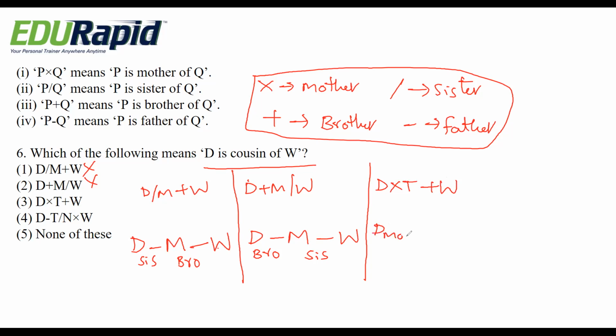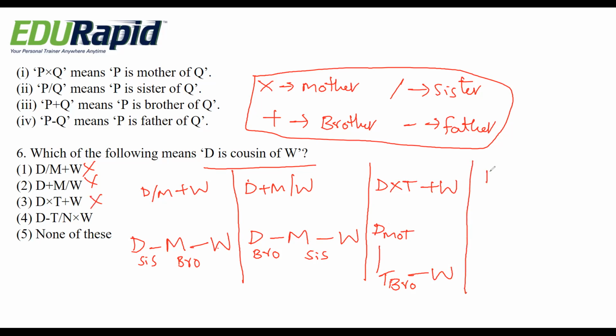D is a mother of T. Plus means brother. T is a brother of W. So here D becomes mother of W. So this is also not possible. It does not become cousin.